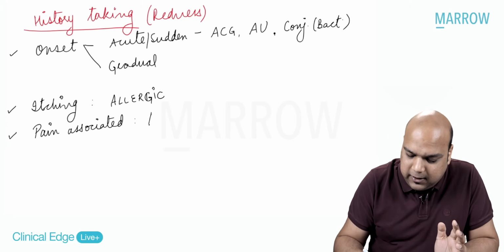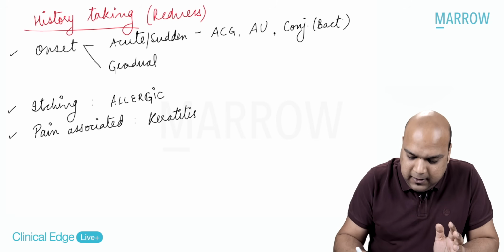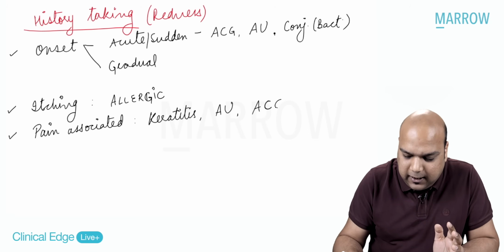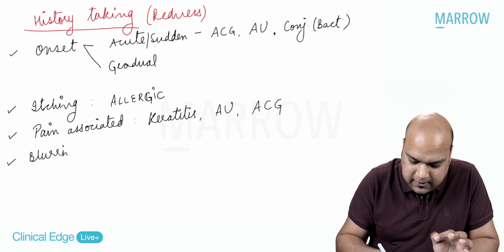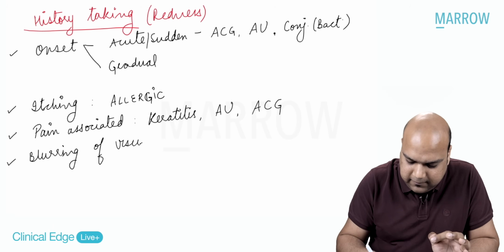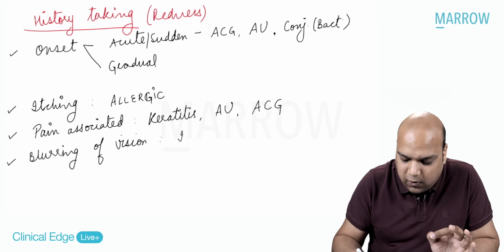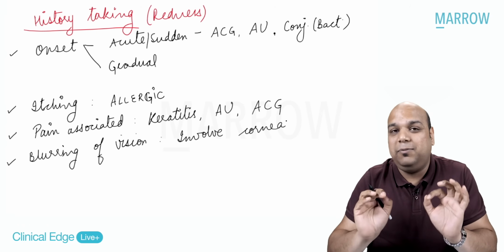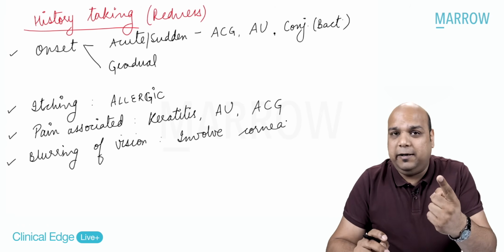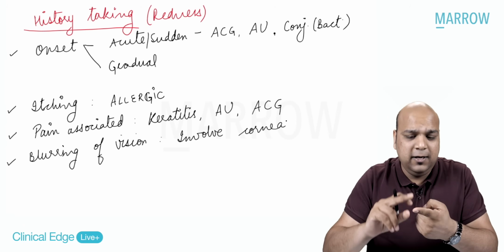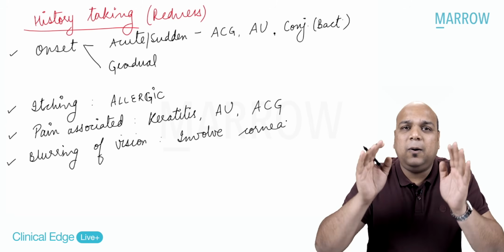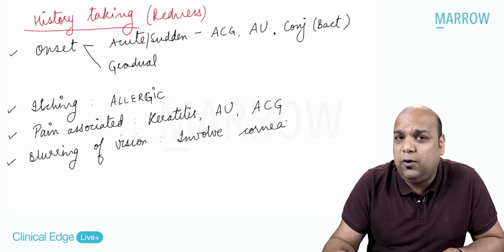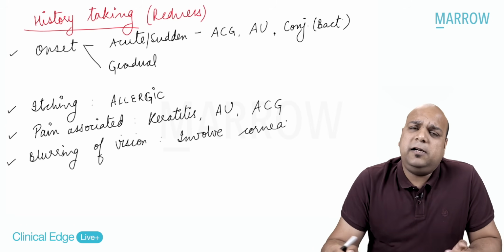Then we think it may be a keratitis, corneal ulcer presents with pain. It can again be anterior uveitis. It can be angle closure glaucoma. If the patient says, I have blurring of vision, then it can mean only one thing. Blurring of vision will involve cornea. If the cornea is involved, okay, then only you have blurring of vision in case of a redness. Think about it. Conjunctivitis has nothing to do with our visual pathway. Conjunctiva, episcleritis, scleritis, blepharitis, all these will not affect the cornea, and thus they will not cause loss of vision or blurring of vision. But you may be thinking, sir, anterior uveitis also causes blurring of vision.